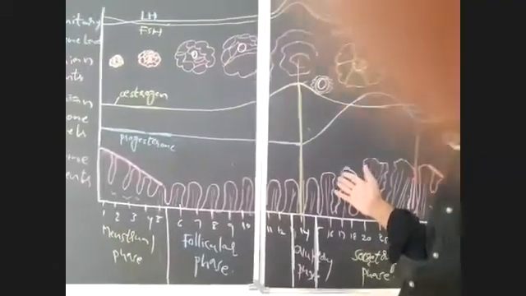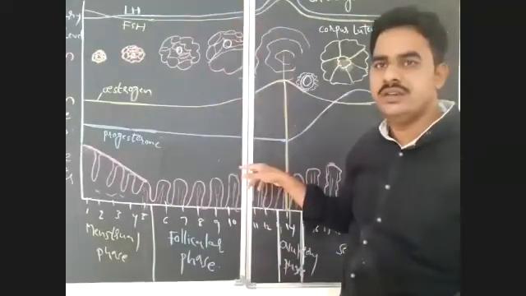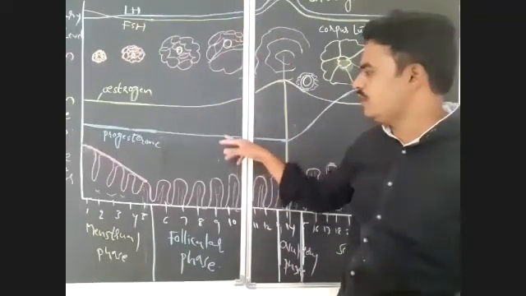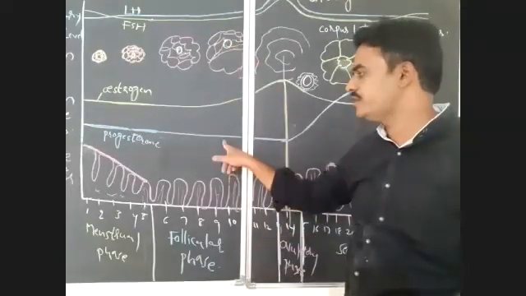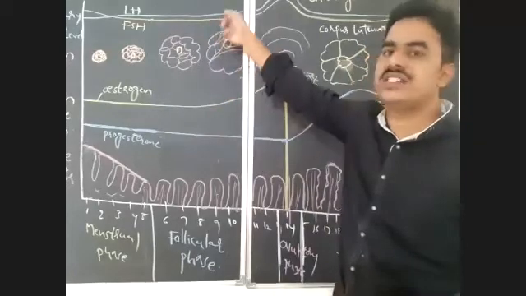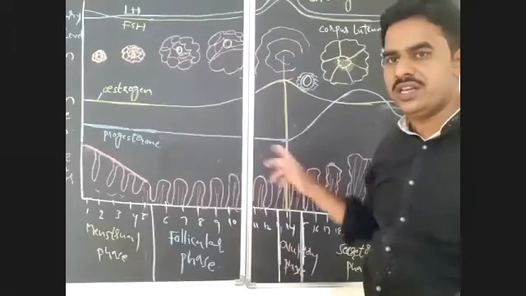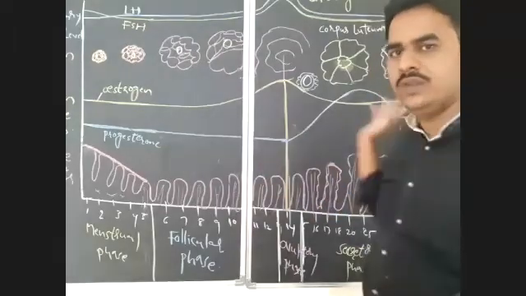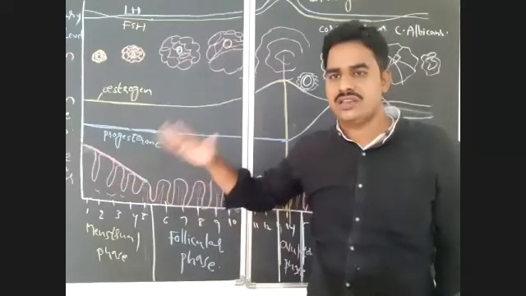Sometimes they will give only the hormone levels here, and they will give options A, B, C, D. They will label A, B, C, D. You have to notice what this hormone is, what these hormones are, and how the levels of hormones change in each phase of the menstrual cycle. In the first phase of the menstrual cycle, all hormone levels are low.